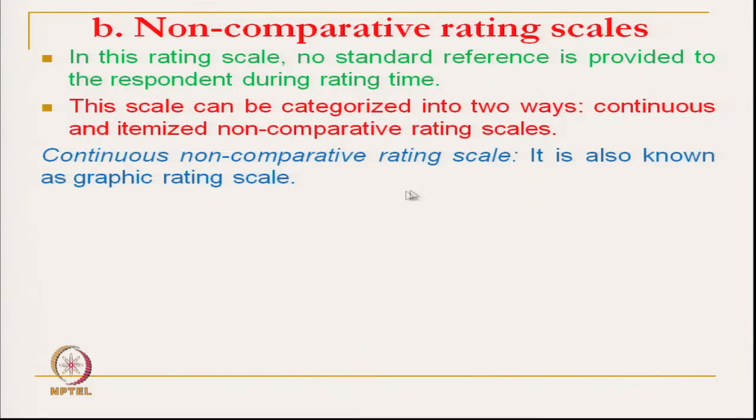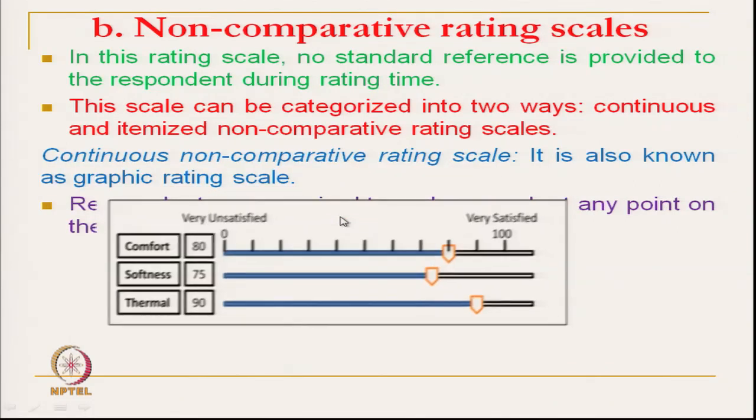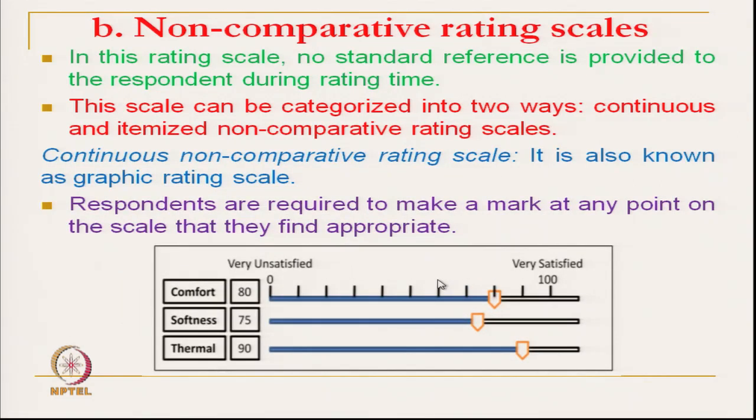So, what is the continuous rating scale? It is also known as the graphical rating scale, like this one. We want to rate comfort, softness or thermal sensation for a particular garment.